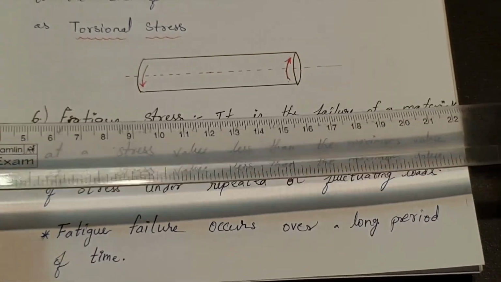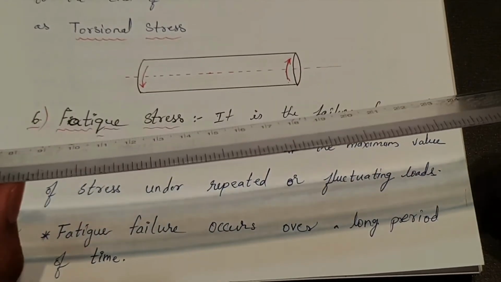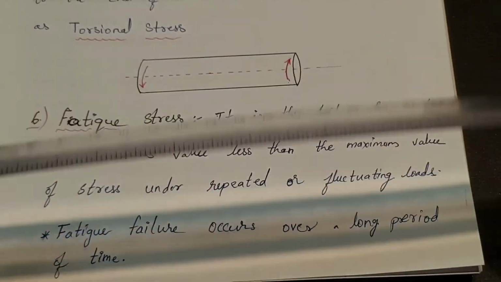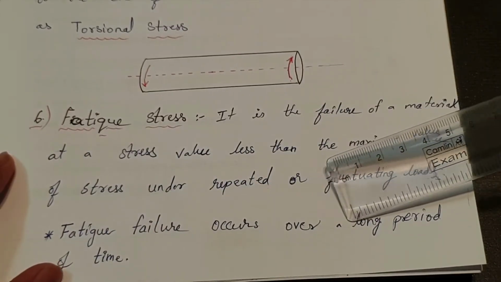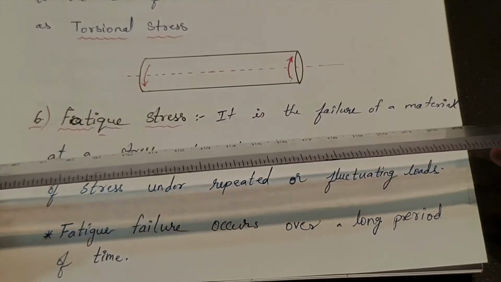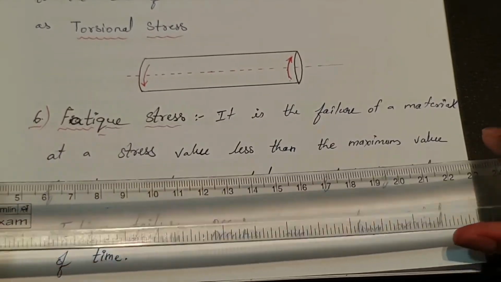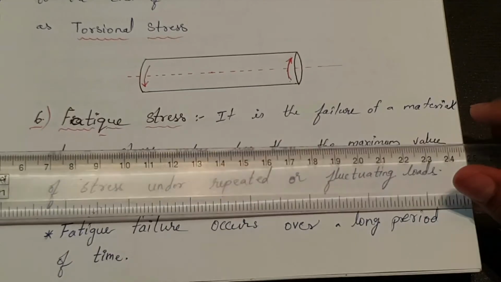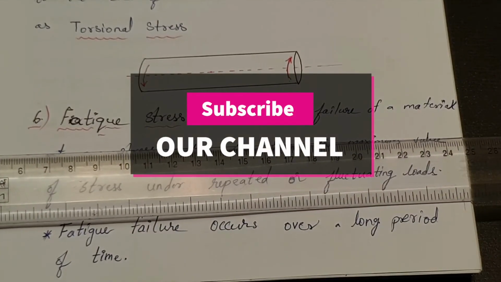The material fails because it is applied repeatedly and fluctuating. This failure occurs over a long period of time. It is not an instant failure or sudden failure. It takes some time to fail. So such stress is known as fatigue stress.